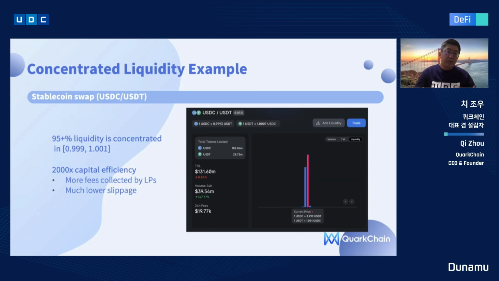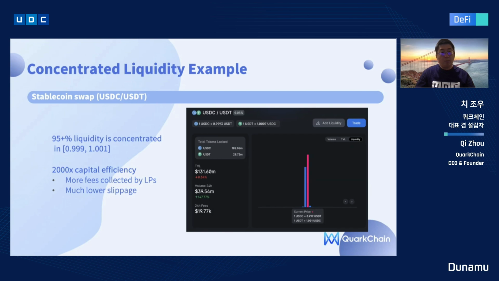More than 95% of the liquidity is concentrated in these two bars, in the range of 0.999 to 1.001.